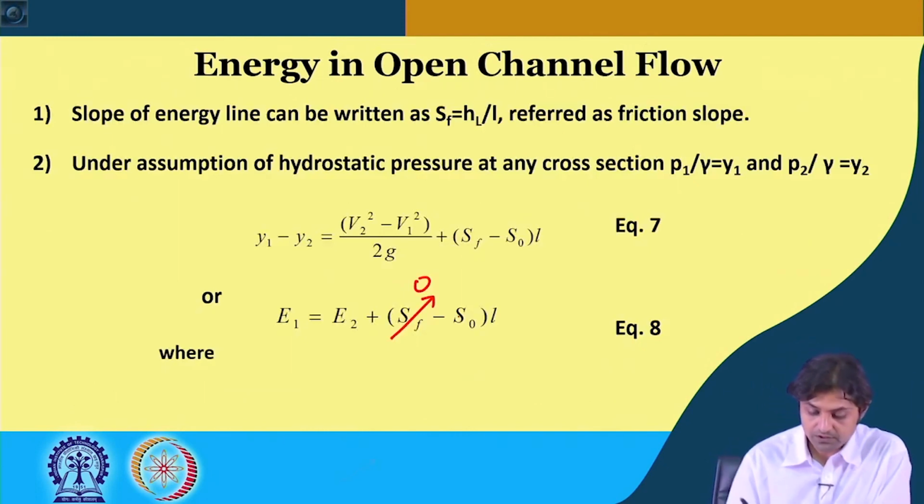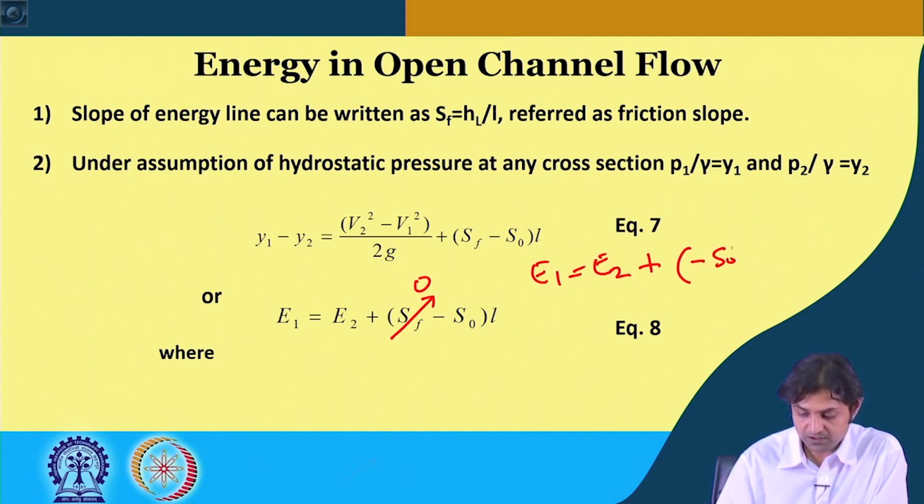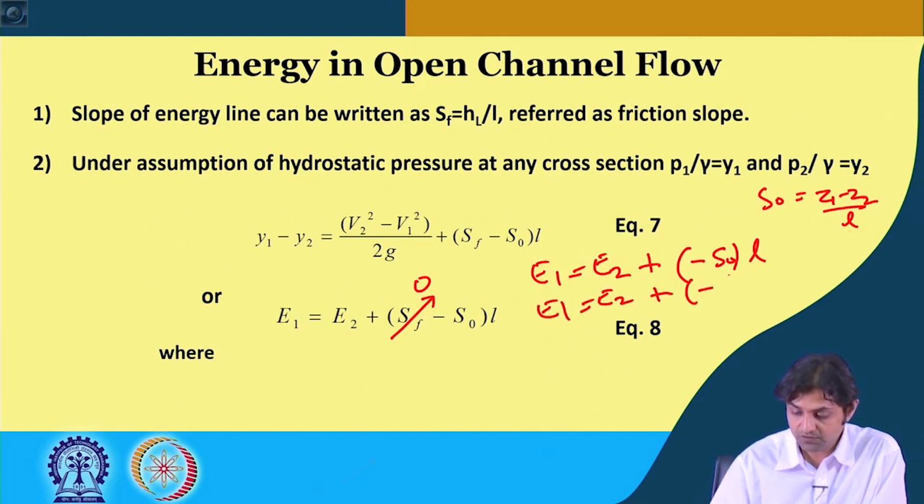So, equation number 8, if SF is 0, and S naught is given as Z1 minus Z2 by L, correct. So, S naught into L is Z1 minus Z2, and E1 is equal to E2 minus (Z1 minus Z2).